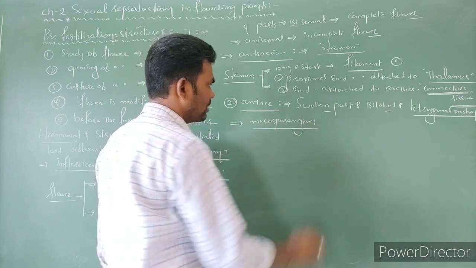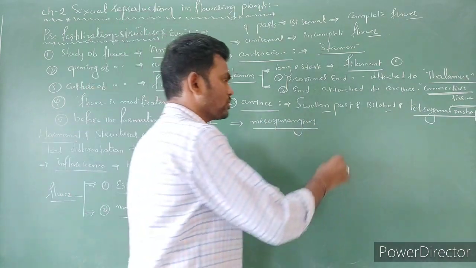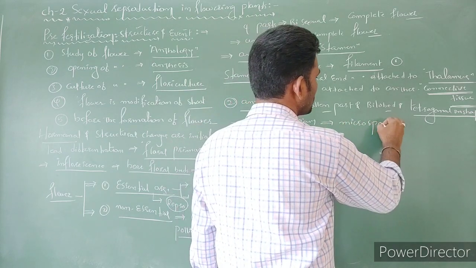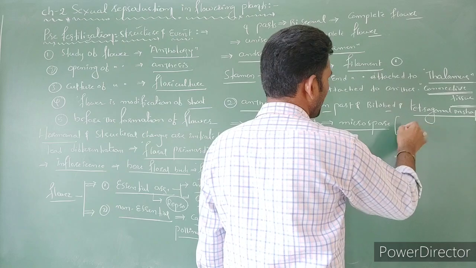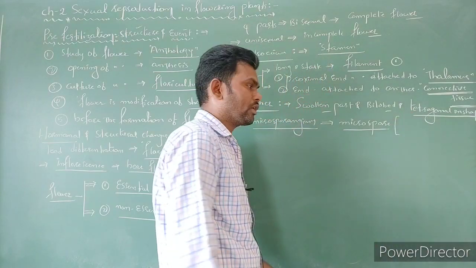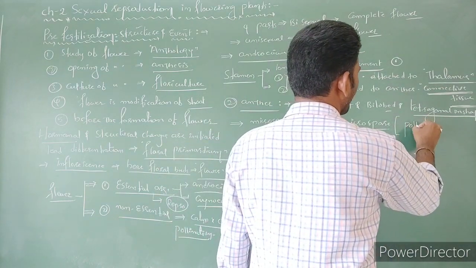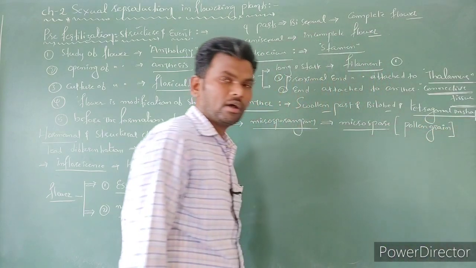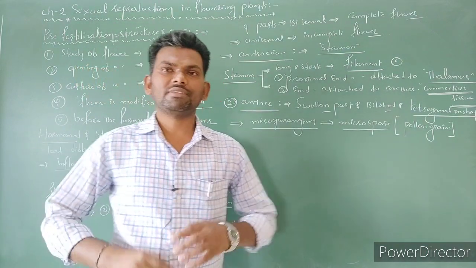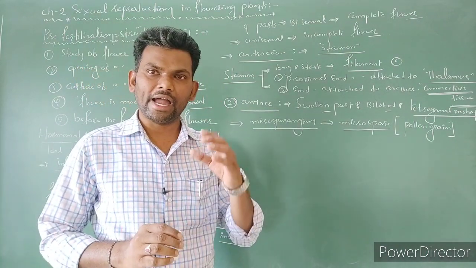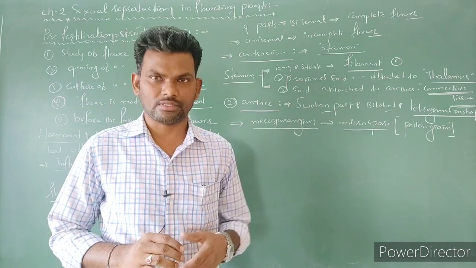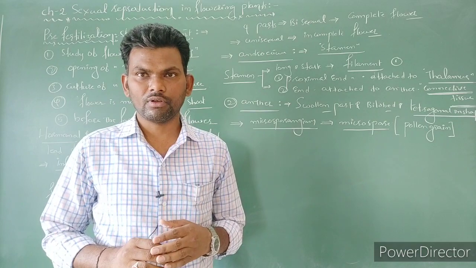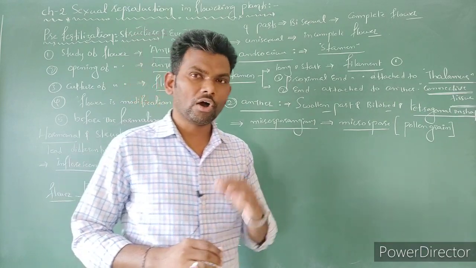The anther is also known as what? Microsporangium. Within the microsporangium, microspores are present. Microspores are formed due to meiotic division, and we can call them pollen grains. Generally, the number and height of the stamens differ in different species. All flowers do not contain the same number of stamens or the same height.